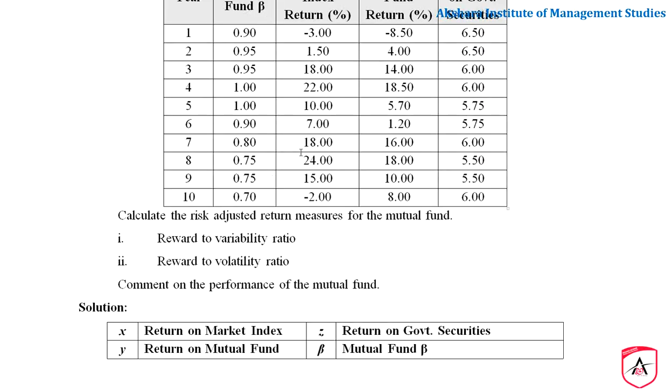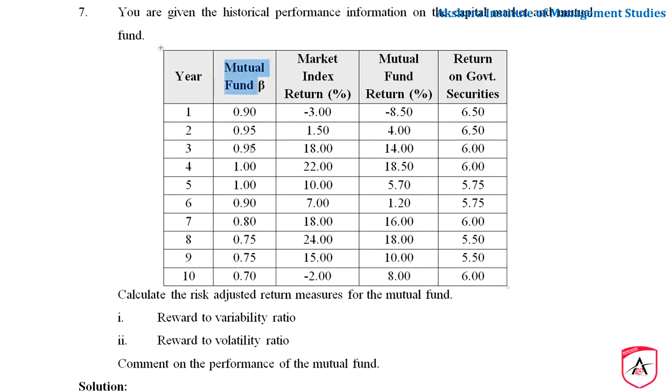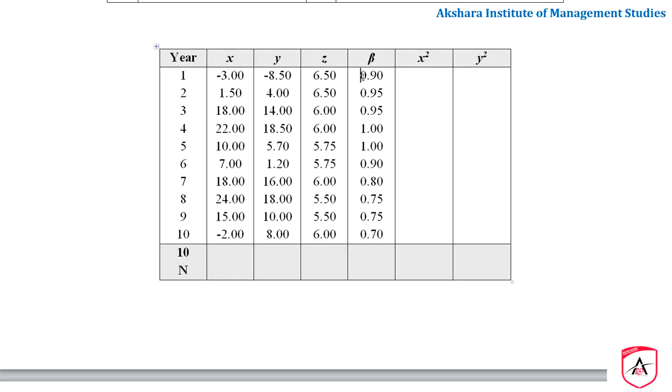Beta is given here. Beta is equal to mutual fund beta: 0.90, 0.95, 0.95. I have copied it as it is.